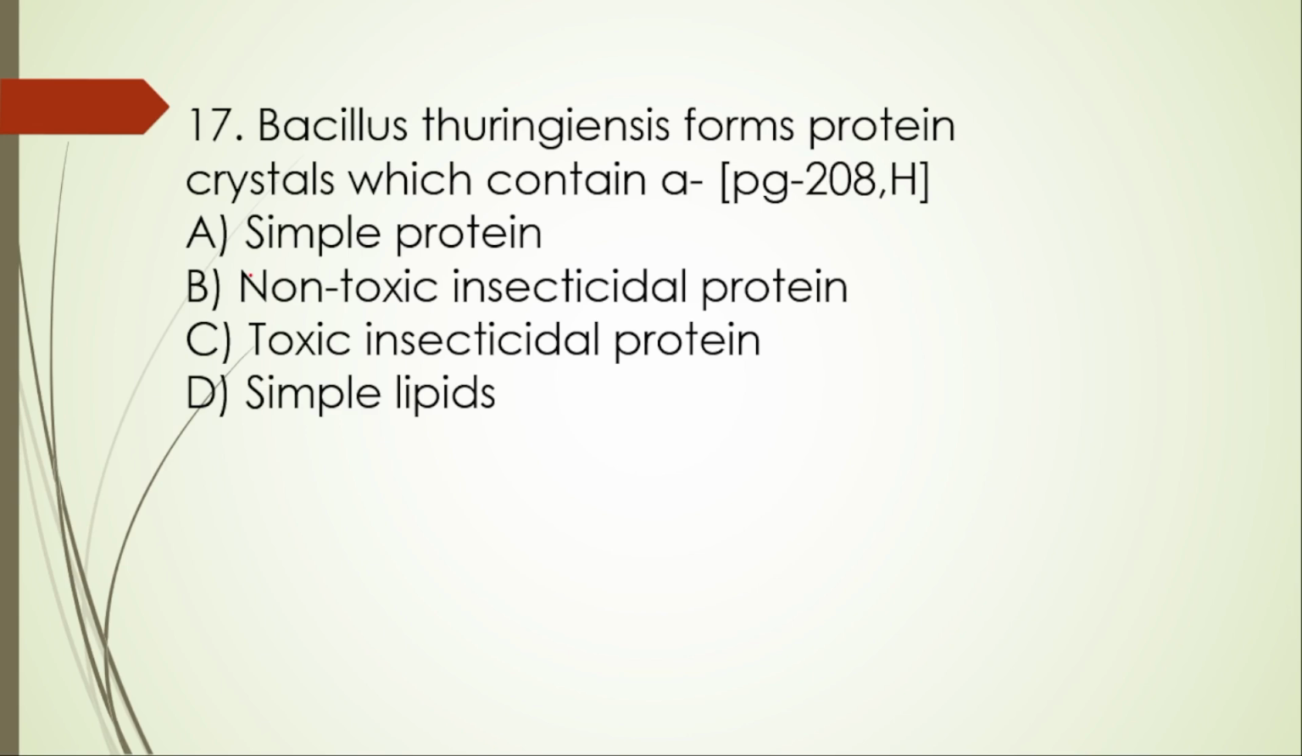17th one. Bacillus thuringiensis forms protein crystals which contain a simple protein, non-toxic insecticidal protein, toxic insecticidal protein, simple lipids. So it is a toxic insecticidal protein.